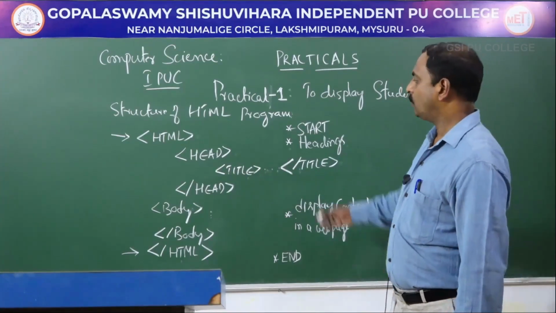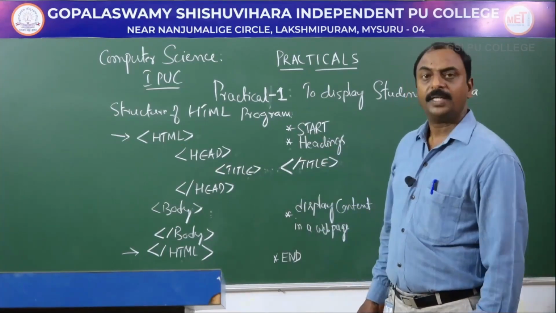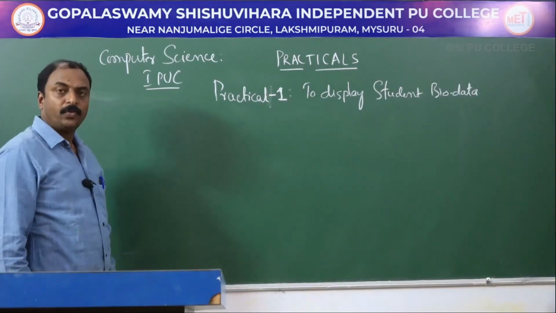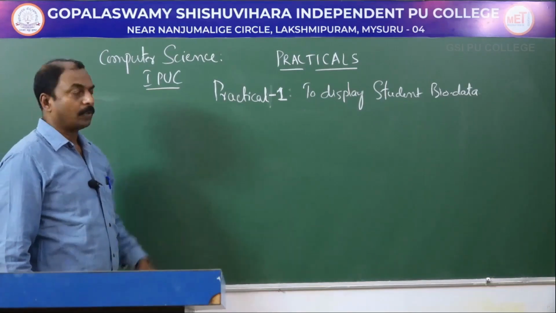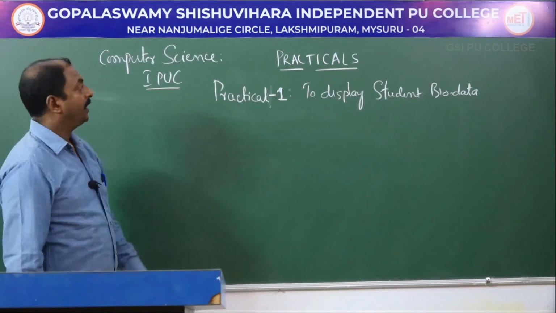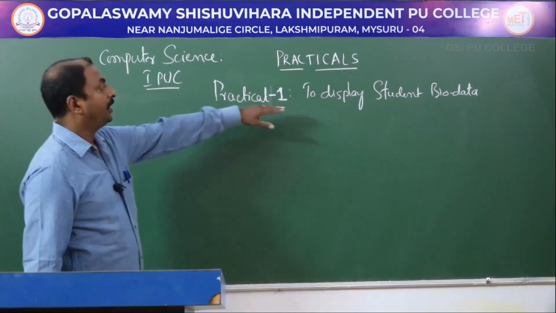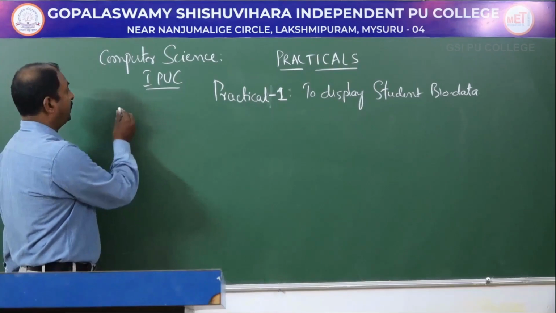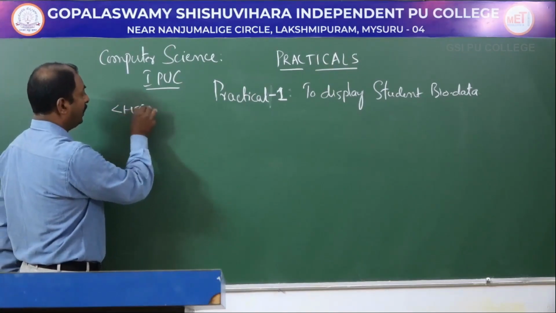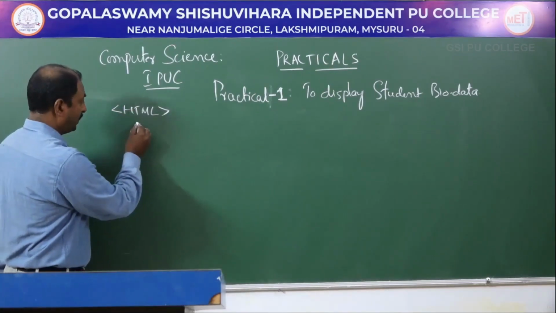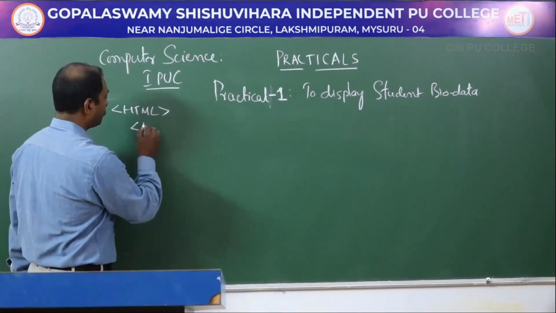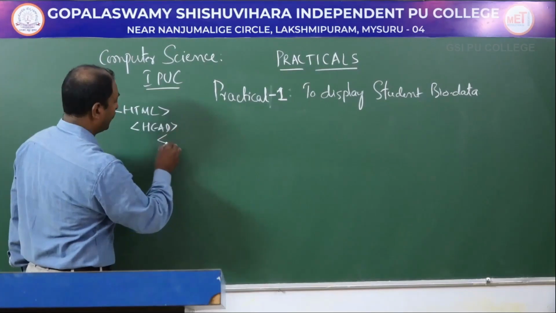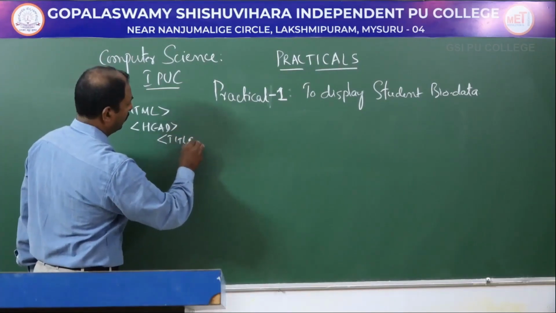Let me explain one or two tags to write a program to display student data. Now by following the structure of HTML program, let us write a program to display student data. Now we start with a HTML tag, HTML, then inside this we have head tag, and under this we have title.